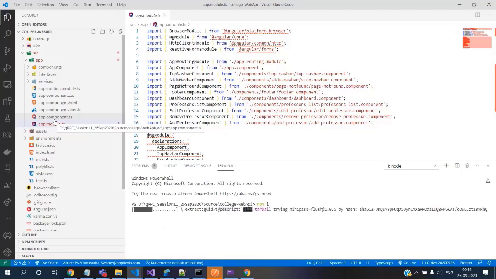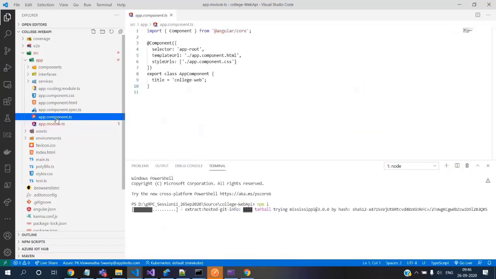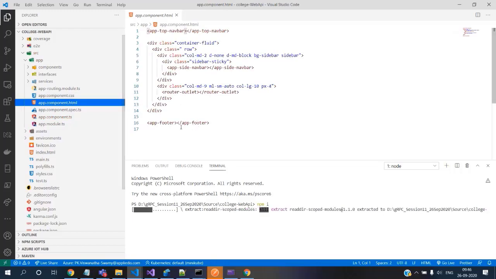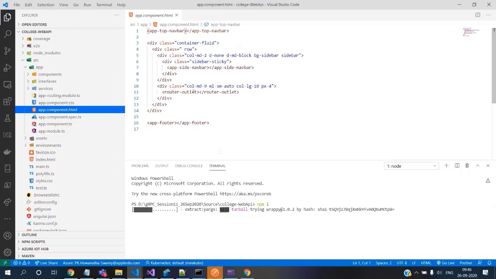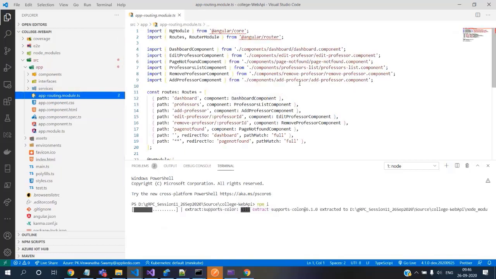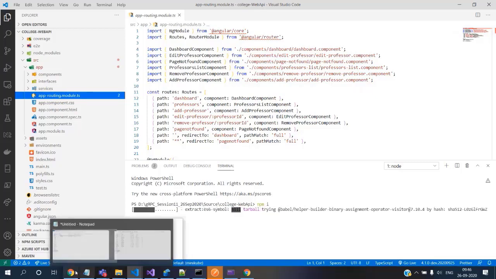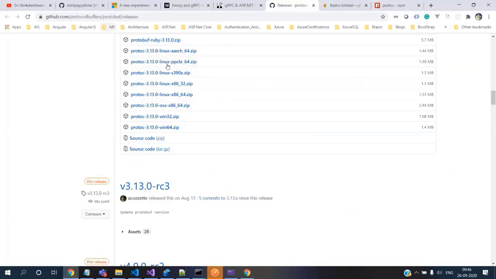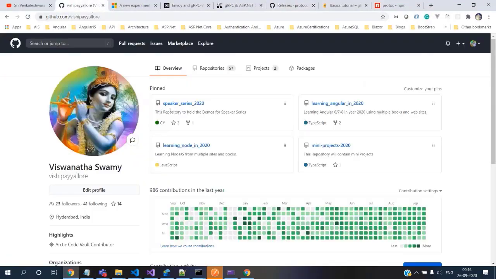This is the main app component, which loads the router outlet. We have the routing module, so what routes do we have? We go to the dashboard, we go to the professors, we go to add professors, edit professors, remove professors, and a page not found. The full version of this is available in the Git repository. You can give that a shot.